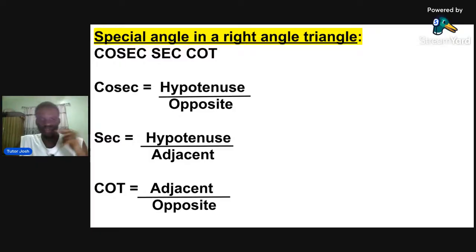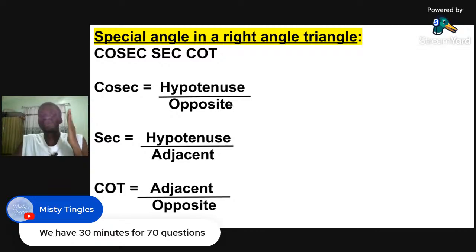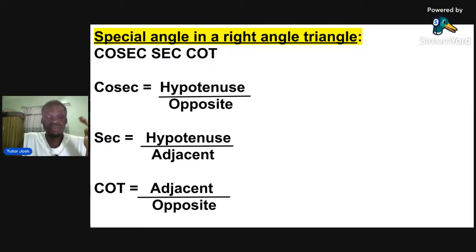All right, so let us move to a question. Someone said we have 30 minutes for 70 questions. Exactly. If you have 30 minutes for 70 questions, you need to be very fast, and you need to be accurate. Imagine you are so slow and still not accurate. You are going to fail that exam, but I pray it's not for us in Jesus' name. So please, if you are in this class, make sure you have your calculator so you can follow me in all of the questions I give to you.